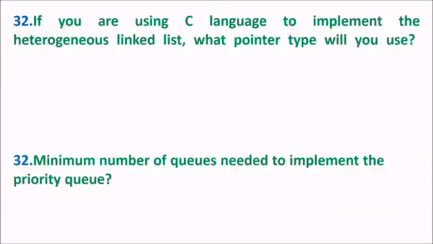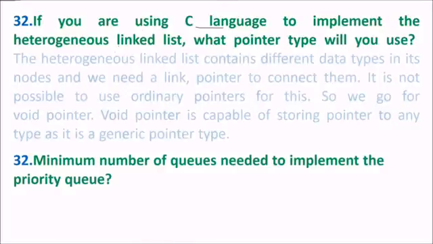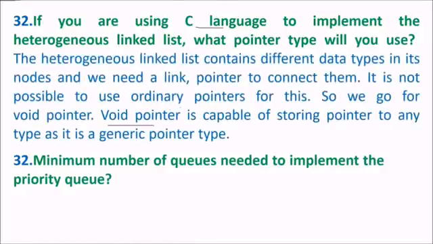32: if you are using C language to implement a heterogeneous linked list, what pointer type will you use? Of course, when you have heterogeneous, it means the data items will be of different types. Say one will be character, one will be integer, another may be double. For that you will use the void pointer, because a void pointer is capable of storing a pointer to any type as it is a generic pointer.